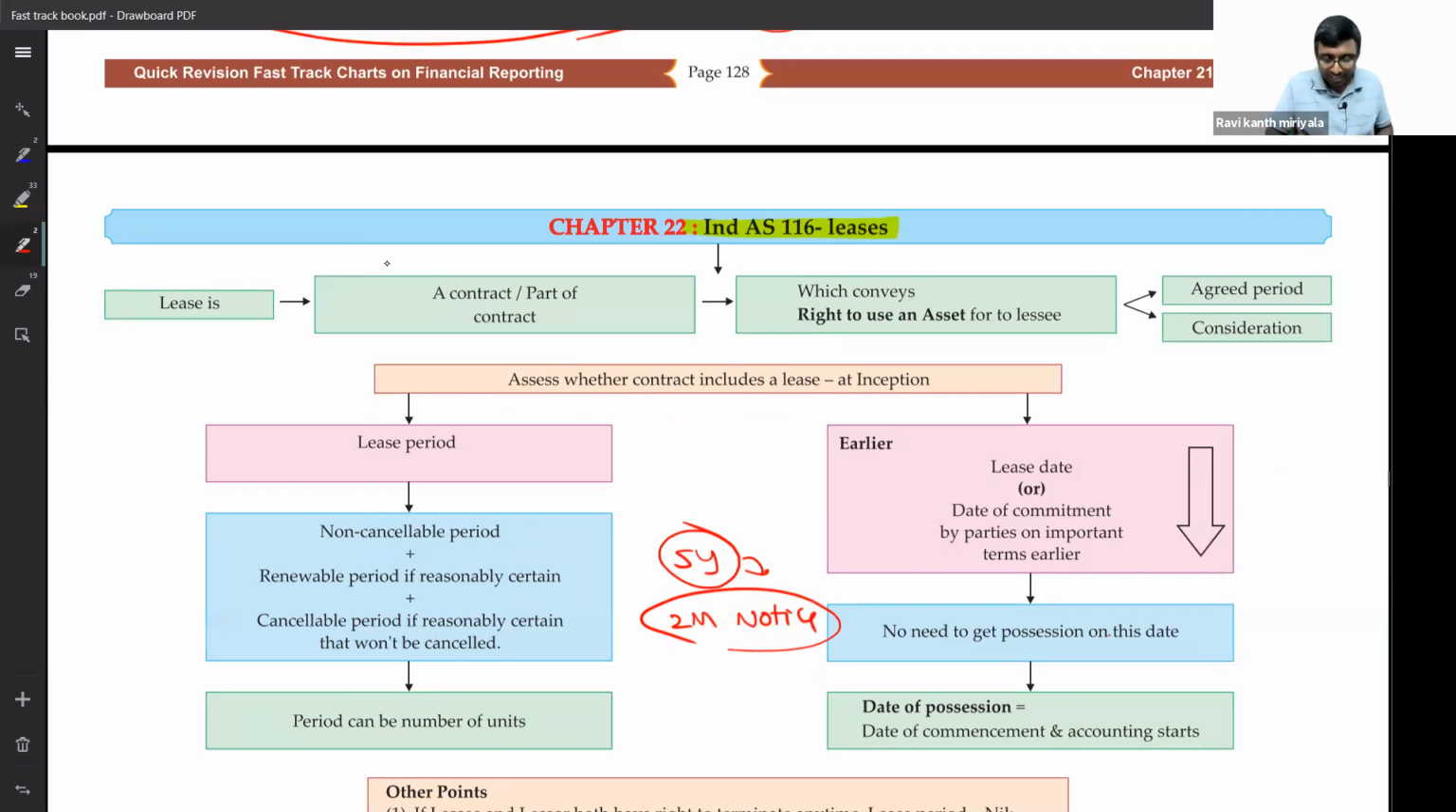Now, for this agreement, whether Ind AS 116 is applicable or not, are we supposed to follow 116 or not? Got it? There is a 5 years lease agreement. In the agreement it mentioned 2 months prior notice and you can cancel. The lessee can cancel, and the lessor can also cancel. Is 116 applicable for this kind of lease or not?